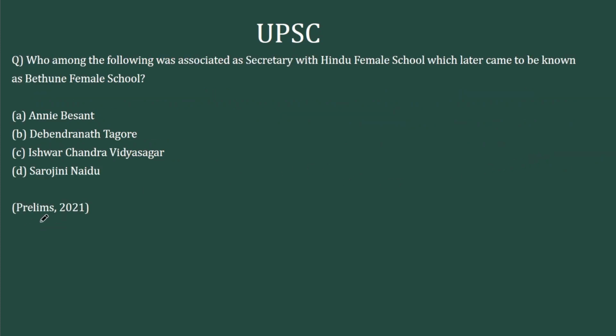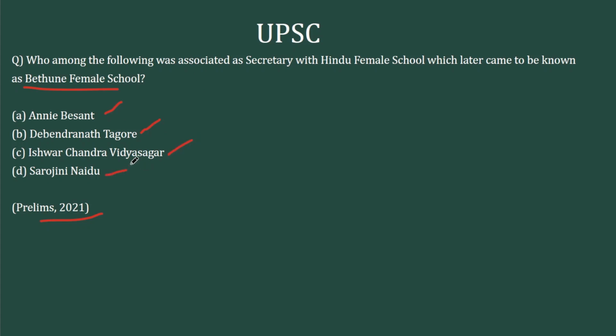The next question is from 2021 prelims. Who among the following was associated as secretary with Hindu Female School, which later came to be known as Bethune Female School? So Hindu Female School or Bethune Female School, that doesn't matter. We just have to see who is associated with that. You have Annie Besant, Debendranath Tagore, Ishwar Chandra Vidyasagar, Sarojini Naidu.